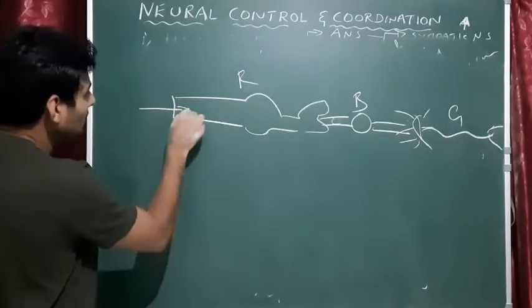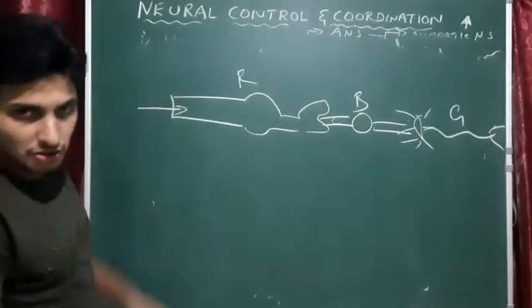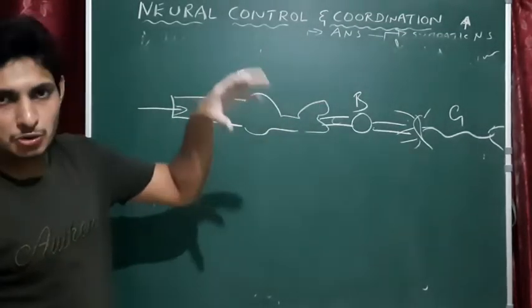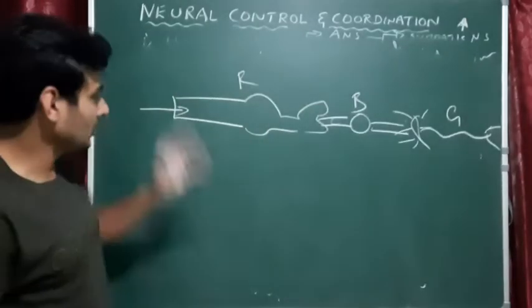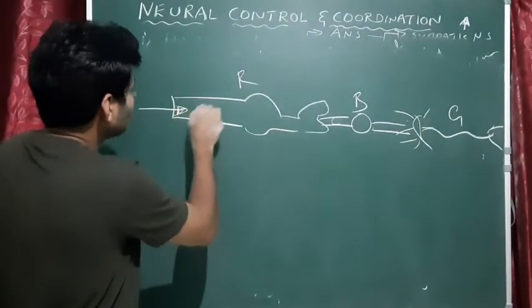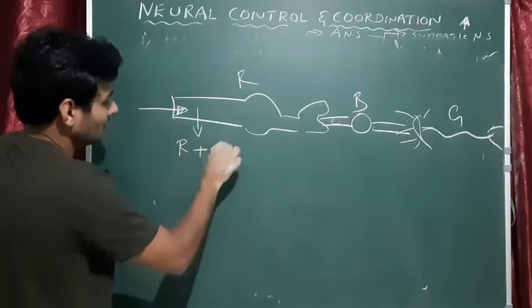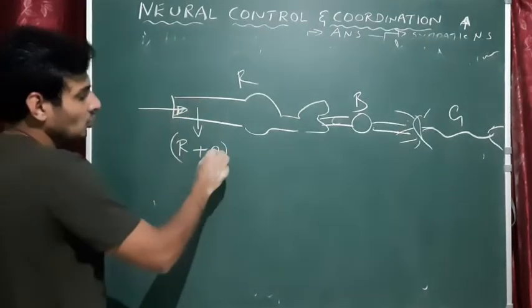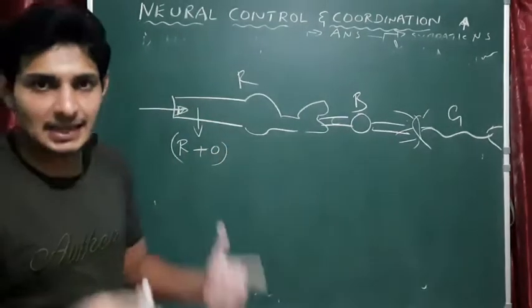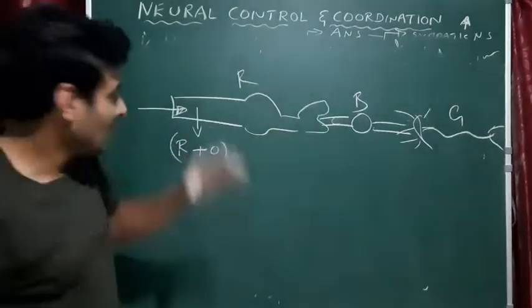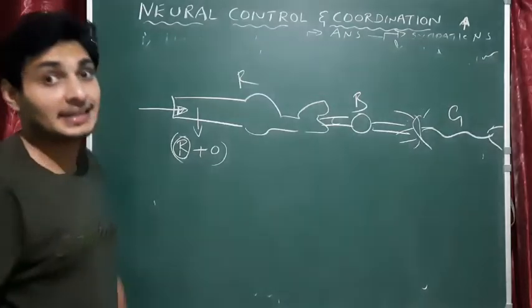When light hits the rods, because rods are the cells directly exposed to light, the rhodopsin, containing two components, retinal and opsin, is affected. When the light hits, the opsin detaches itself from the retinal. Already it was bound, but now opsin separates, leaving retinal alone.